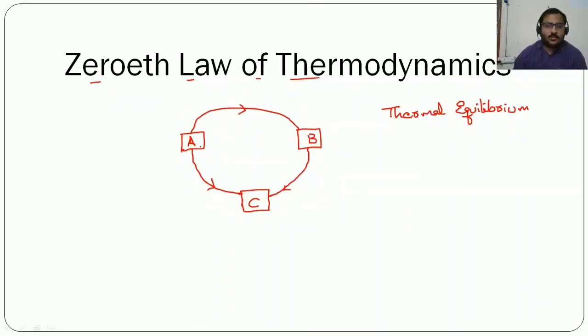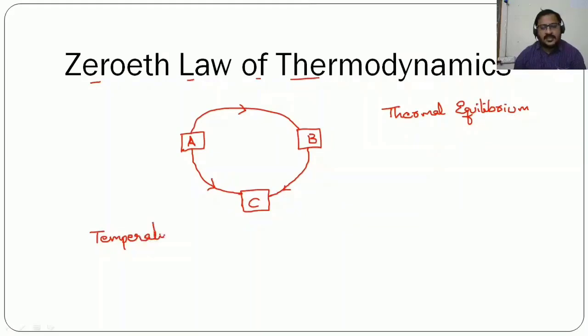So when two bodies or two systems are in thermal equilibrium with a third body or third system, then all these three bodies are said to be in thermal equilibrium. That means the temperature of all these three systems or three bodies will remain same. See, from zeroth law of thermodynamics, we derive the concept of temperature.